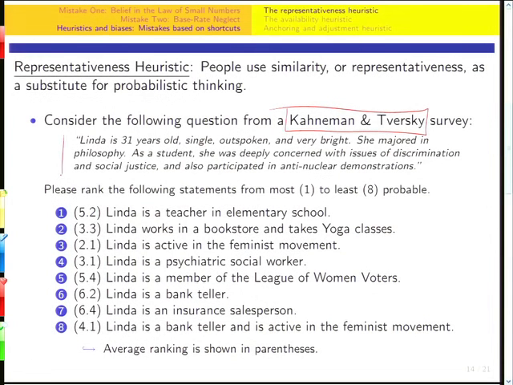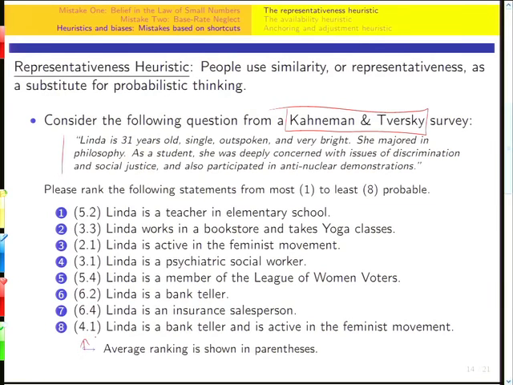Okay, so we have a bunch of signals about Linda. And the question asks you to make inferences about the state of the world, a hypothesis, okay? Please rank the following statements from most to least probable, 1 to 8. And then what you have here in parentheses is the average ranking of their subjects, okay? So hypothesis 1, Linda's a teacher in elementary school. Hypothesis 2, Linda works in a bookstore and takes yoga classes, et cetera, et cetera.